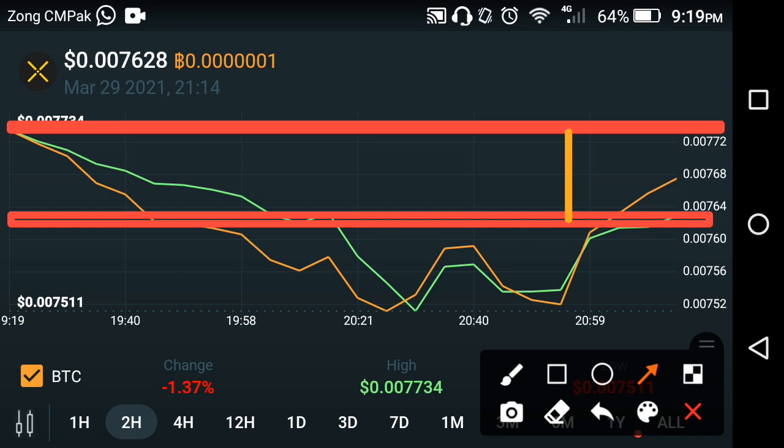As you can see here, that is the average level of Pundi X. And now currently it is at this level. So it is clear that Pundi X falls down at the average level. Now Pundi X is currently in a fall.